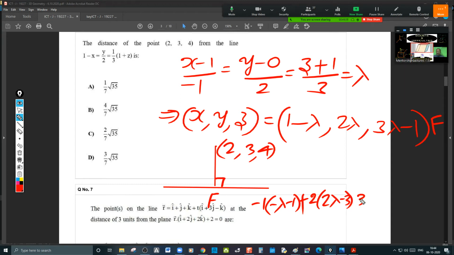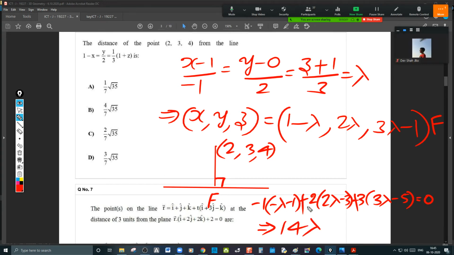What is our task here? We want to find out the value of lambda here. Plus 3 into 3 lambda minus 1 minus 4, is equal to 0. इधर से आपको lambda का value निकल जाएगा. Lambda plus 4 lambda, 5 lambda plus 9 lambda, 14 lambda. ठीक है. Minus 6 minus 5, minus 20 minus 5 minus 15 minus 20 is equal to 20. Lambda is equal to 10 by 7.